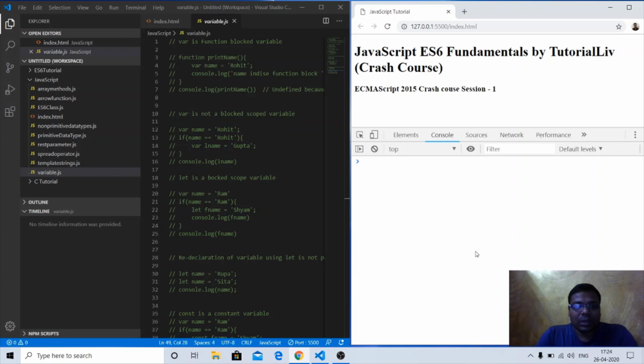We'll just brush up the basic ideas that are required in React.js, the important things from ES6. It is not the detailed course.